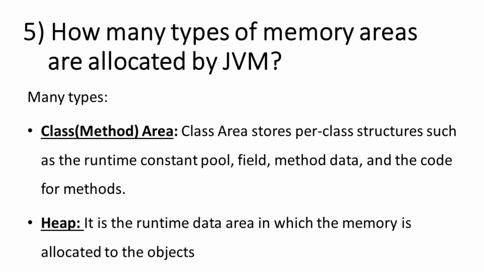How many types of memory areas are allocated by JVM? Many types. Class method area: it stores per-class structures such as the runtime constant pool, field and method data, and the code for methods. Heap: it is the runtime data area in which the memory is allocated to the objects.